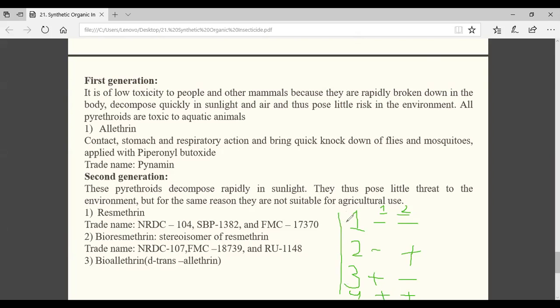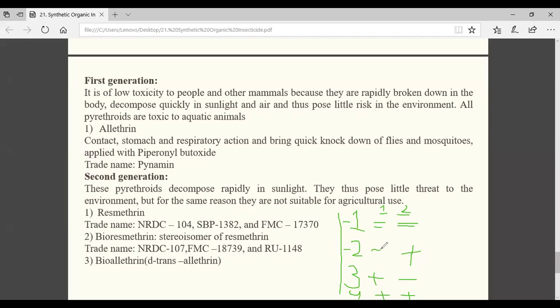In the first generation, what happened? Neither did they become photostable, nor did they become an effective stomach poison. Getting my point or not? Both are negative. That means whatever they prepared in this first generation, both were ineffective. That is the meaning. Understood? First generation, minus. Negative.